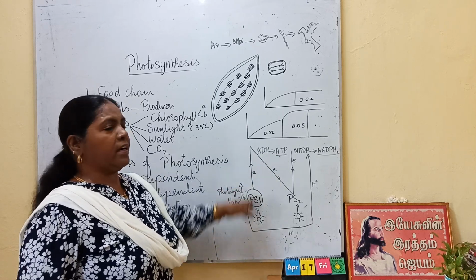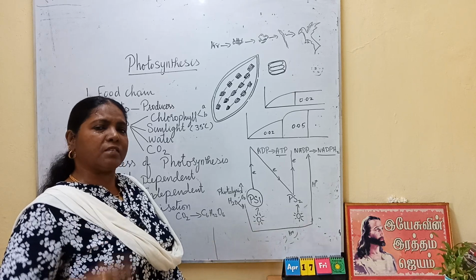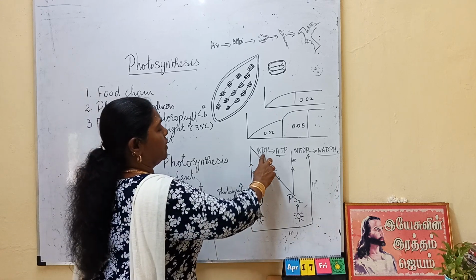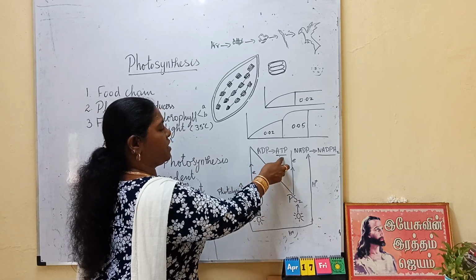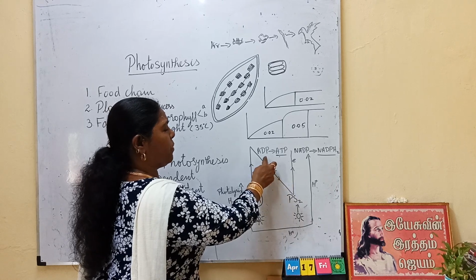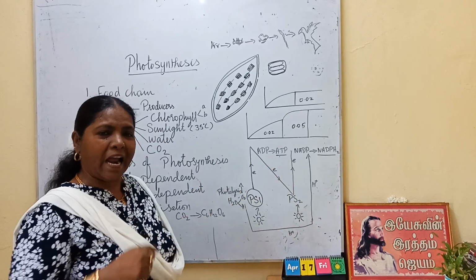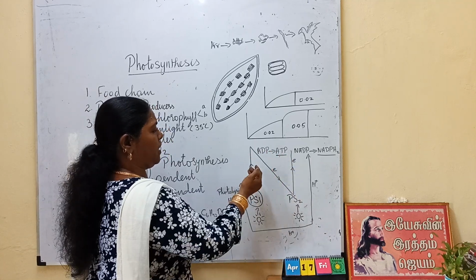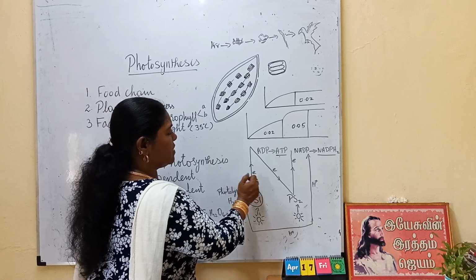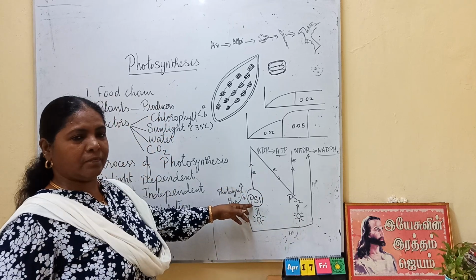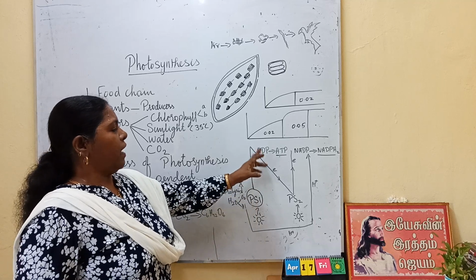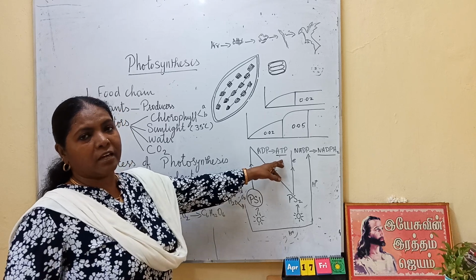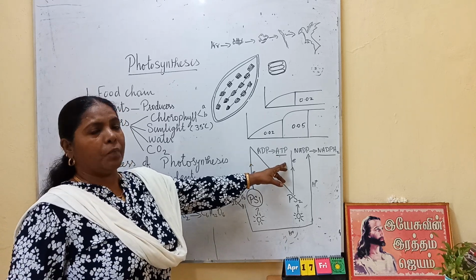So where is this adenosine diphosphate? Adenosine diphosphate is there in the plant, in the leaf itself. Okay, and this adenosine diphosphate will change into adenosine triphosphate. So what happens here? Di becomes tri. One more phosphate molecule is added. For adding this one more phosphate molecule to this ADP, they utilize the electrons emitted. So here addition of phosphate molecules takes place, and the energy molecule ATP, the energy currency of the cell, is being produced.